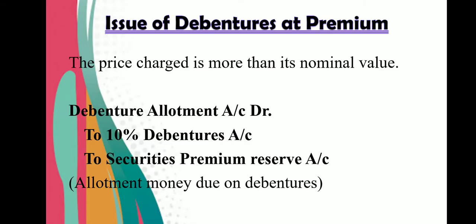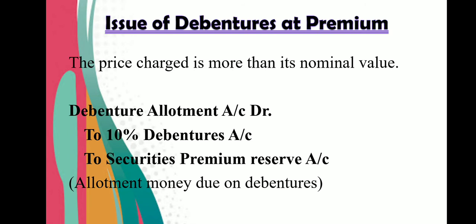Third case, issue of debentures at premium. As I told you earlier, when the issue price is more than face value of debenture, then it is known as issue of debentures at premium. Here, the excess amount collected from the debenture holder is known as premium and it is credited to securities premium reserve account. So your entry would be debenture allotment account debit to 10% debenture account, to securities premium reserve account. This is our third entry of allotment due.